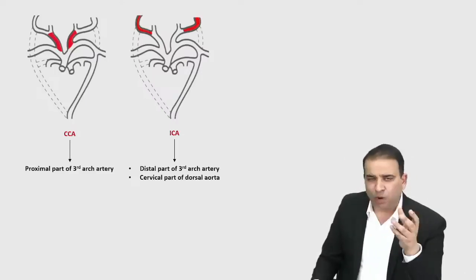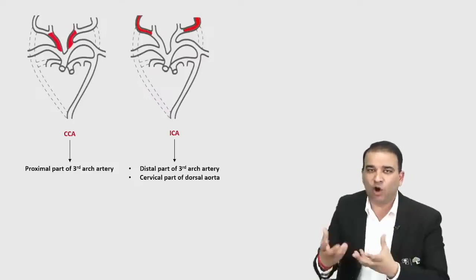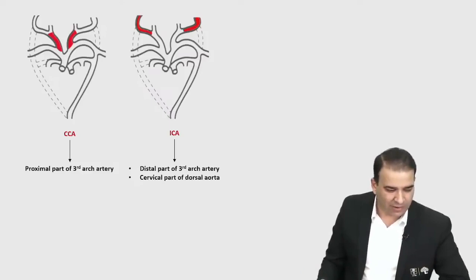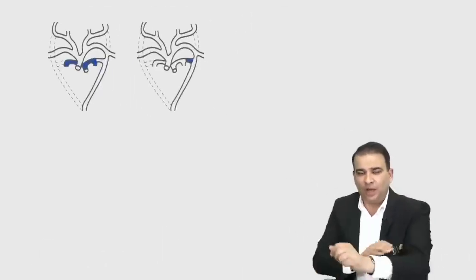External carotid, don't bother. External carotid will just come out as a bud on the third arch artery. External carotid artery will emerge as a bud on the third arch artery. Okay. Now, coming to the sixth arch artery, guys. Fifth arch will disappear.